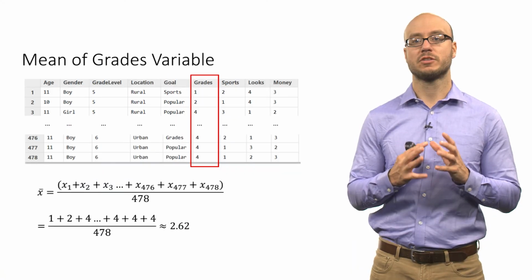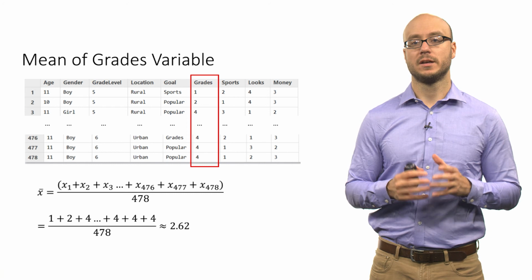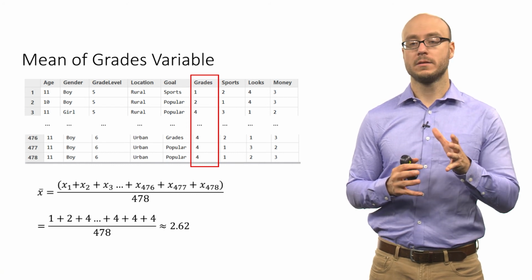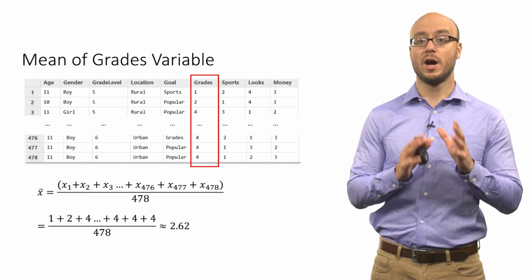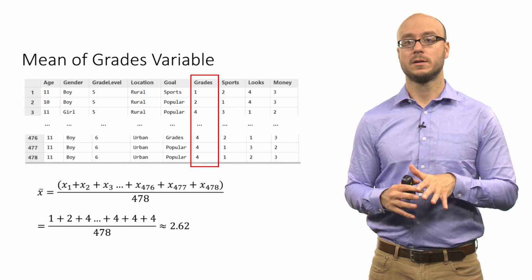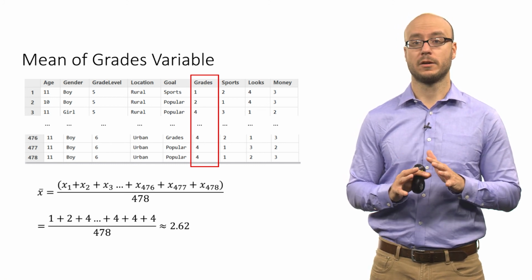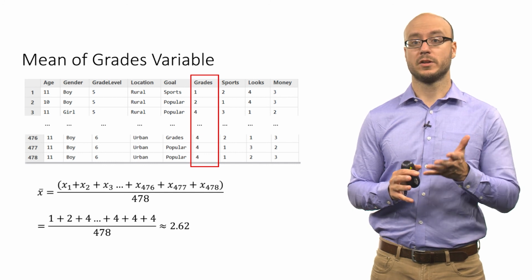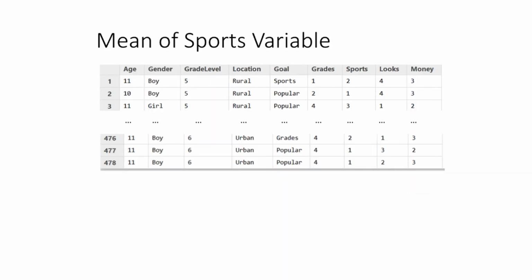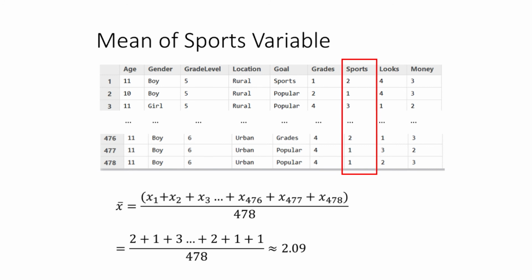That's the average ranking for the grades variable. If you recall, a value of 1 means that kids rank it number 1, the most important, and a value of 4, they rank it least important out of the 4 categories. So with 2.62, the lower the number, the higher the ranking. If you look at the sports variable, meaning how do kids on average rank the importance of sports in being popular, we take the average of that, we get 2.09. Again, all we're doing is adding up all the observations, all the data points, and dividing by the total sample size, which is 478, and we get 2.09.